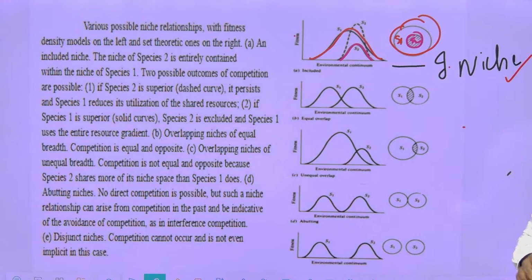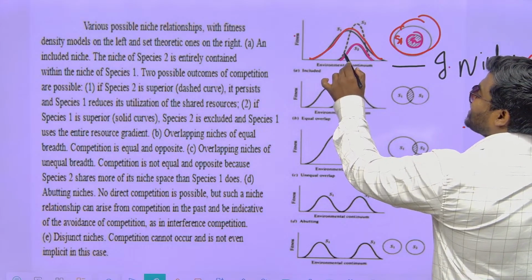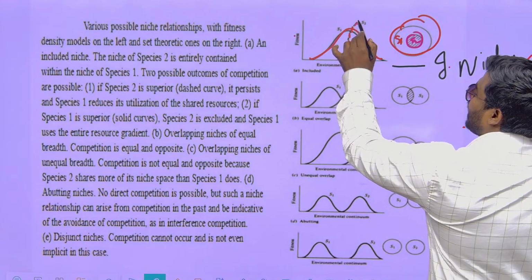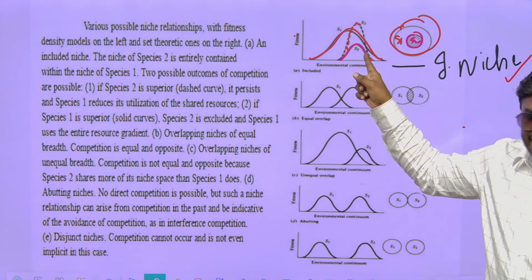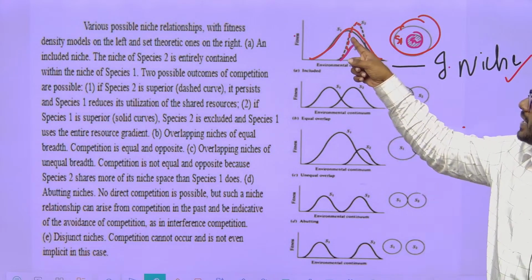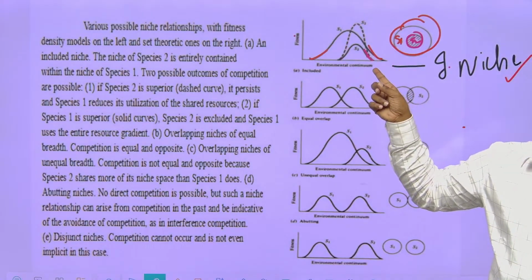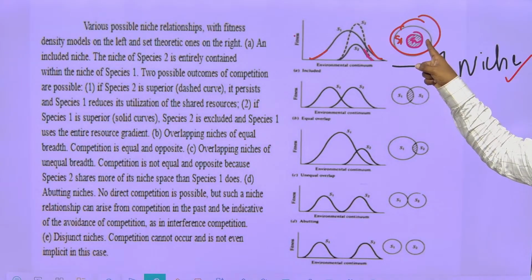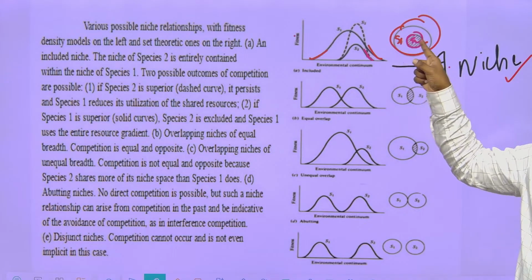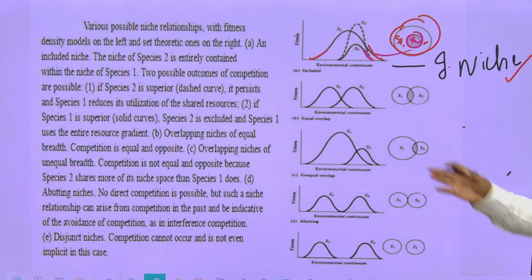Now can you see, friends, consider S2 is also competing. See here, this dashed line. This dashed line indicates the niche of S2. That time can you say S1 is the powerful competitor? We can't say that. That time it cannot become an included niche. You are getting it? We can call a niche an included niche only when the niche of one species is below, or under, the niche of the other species. That is only called included. Don't confuse. Now, you people only answer this.